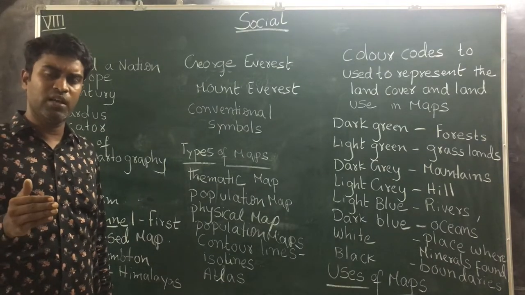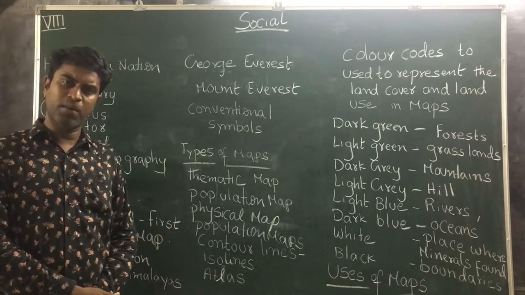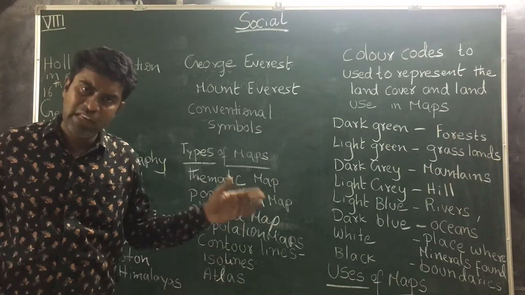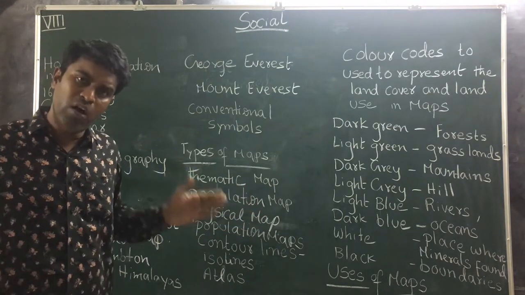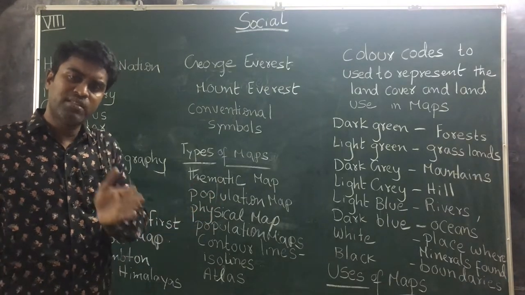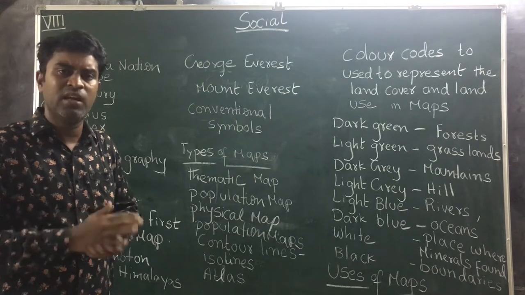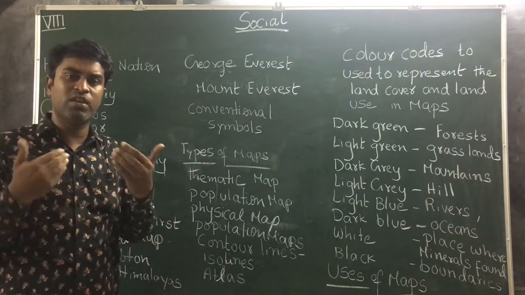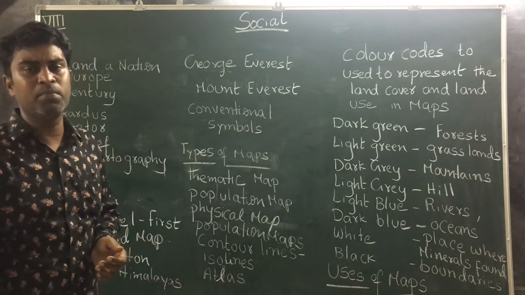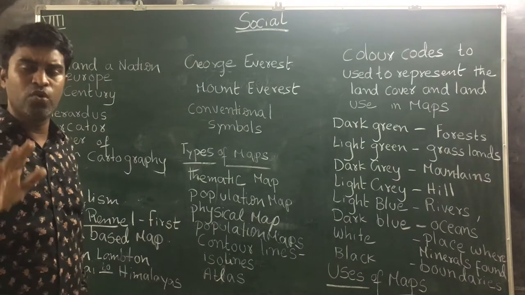What is the use of scale? For example, we want to represent 10 kilometers of land on a paper. Then we cannot bring a 10 kilometers long paper. Then what will we do? These 10 kilometers of land will be shown in 10 centimeters. This is scale. Along with these two features, colors also play a very important role in understanding maps.